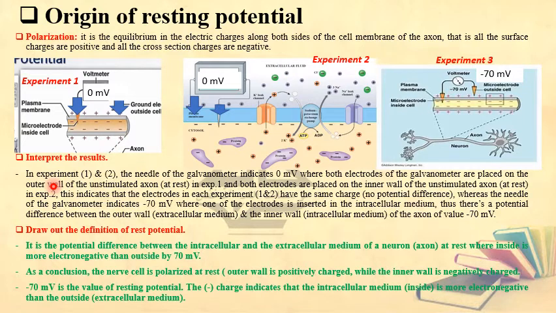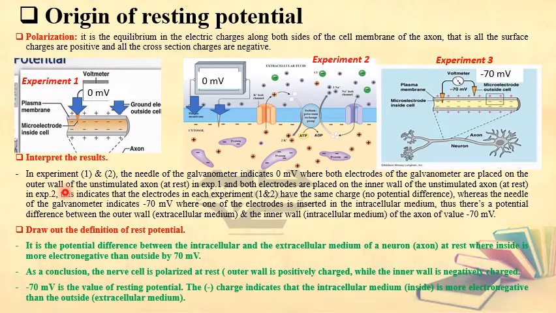What do we have for the interpretation? We say in experiments 1 and 2, the needle of the galvanometer indicates 0 millivolt. Look at the needle here as well as here. It is 0 millivolt, where both electrodes of the galvanometer are placed on the outer wall of the unstimulated axon. I repeat, the state of such an axon is at rest. In other words, it is not subjected to any stimulus. And both electrodes are placed in the inner wall of the unstimulated axon in experiment 2.